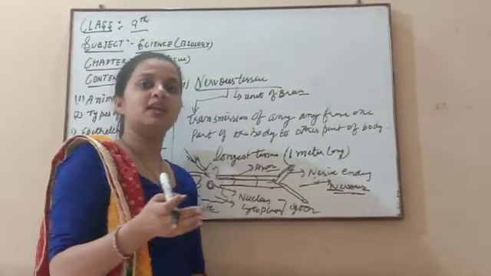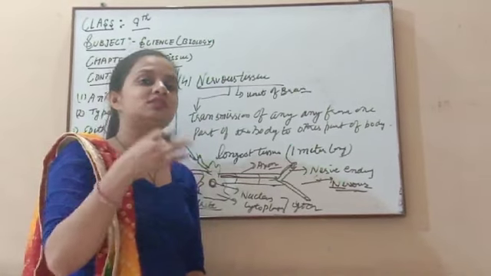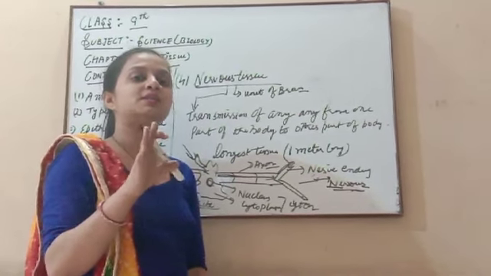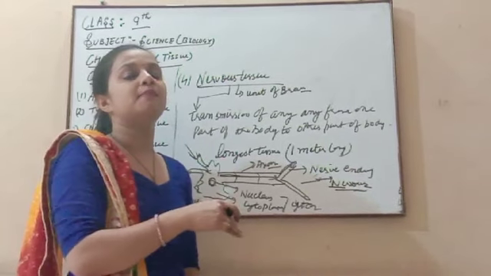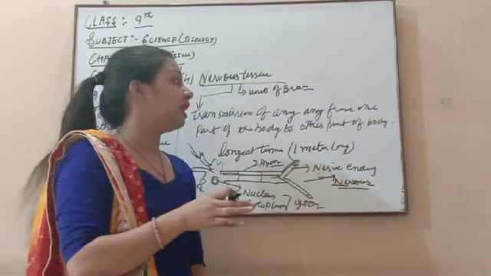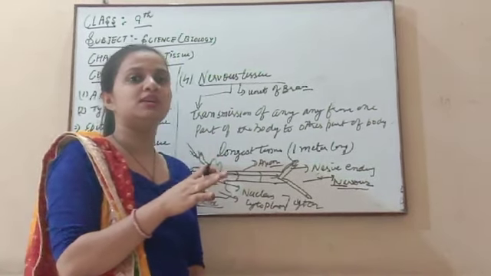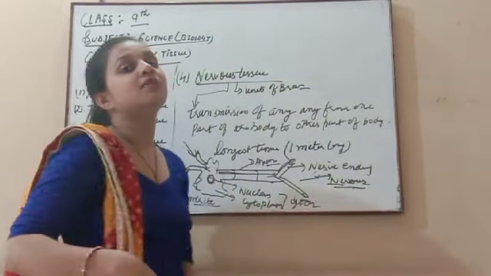All the sensations present in our body, anything that is heard by us, anything that is seen by us, all touch, all the sense organs present in our body, work because of the activity of our brain. So all the stimulation and any very fast response present in our body is because of the presence of nervous tissue.